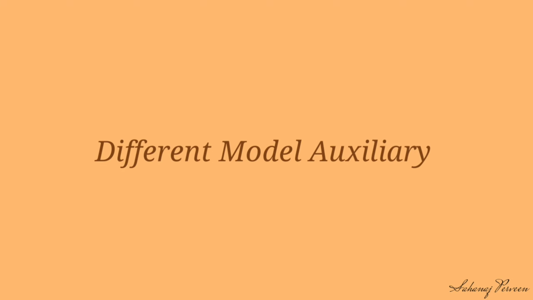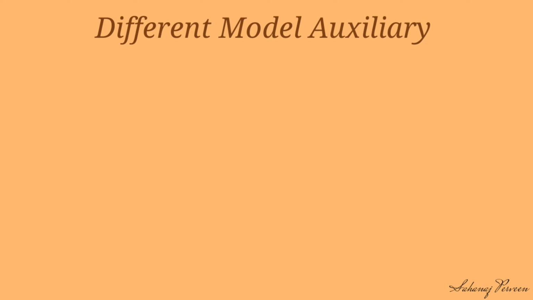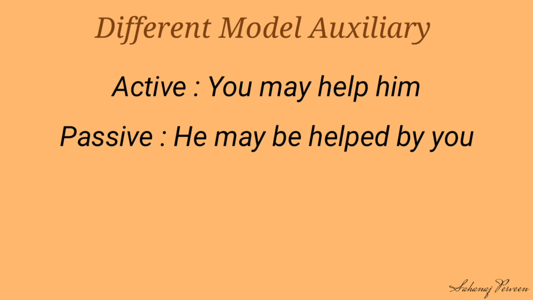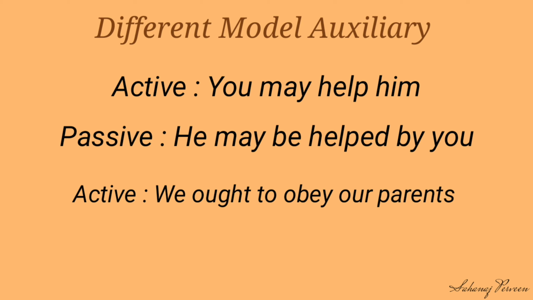Now you will see the examples of different modal auxiliary to make it clear. First one, active: You may help him. Our passive is: He may be helped by you. Active: We ought to obey our parents.